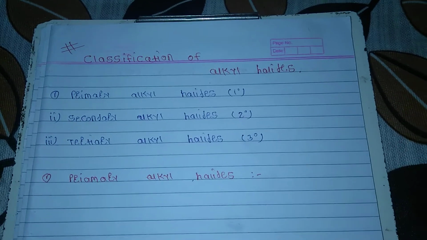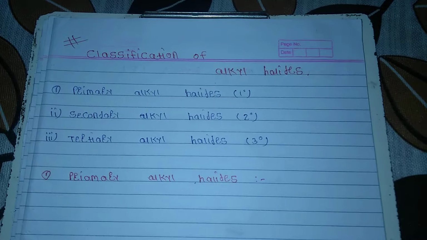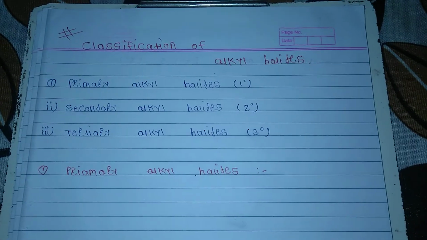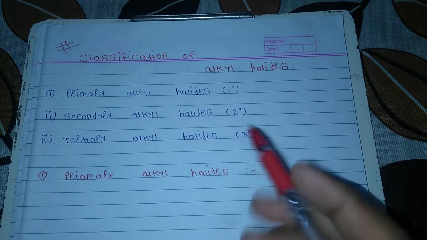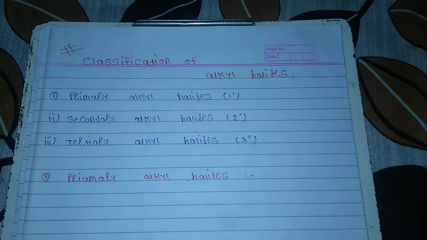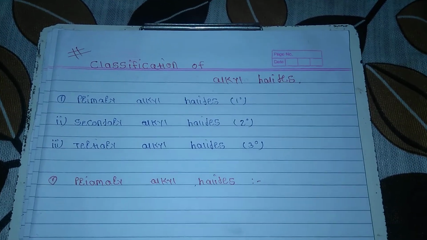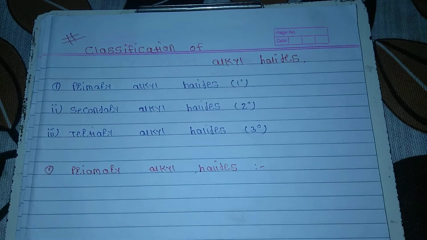Alkyl halides are further classified into three categories on the basis of the type of carbon atom to which the halogen atom is bonded. There are three types of alkyl halide: primary alkyl halide, secondary alkyl halide, and tertiary alkyl halide. First we see the primary alkyl halide. What is the primary alkyl halide? The alkyl halide in which the halogen atom is bonded to a primary carbon atom.